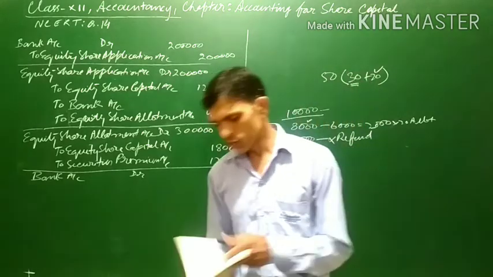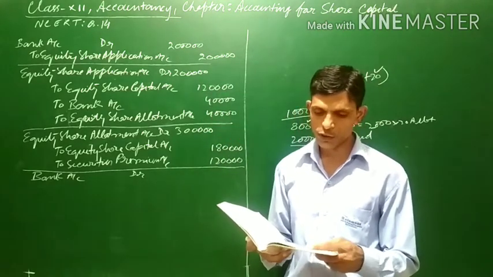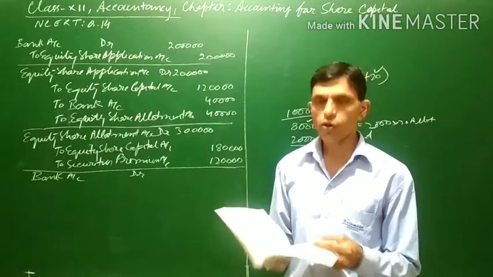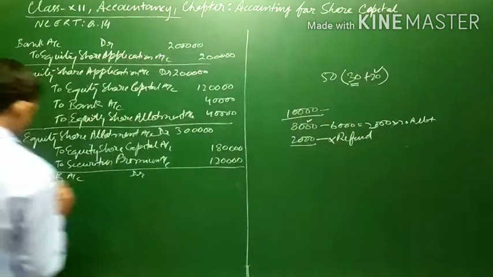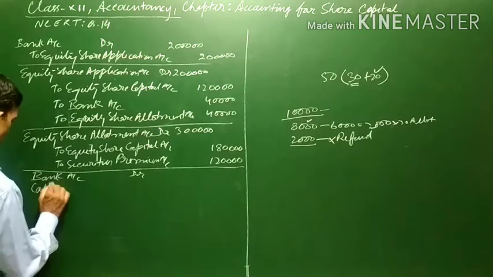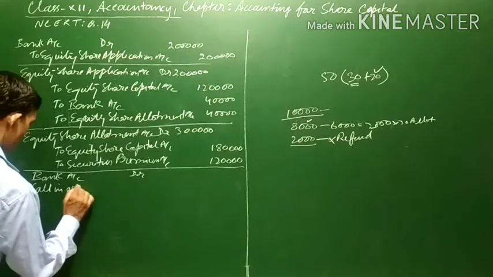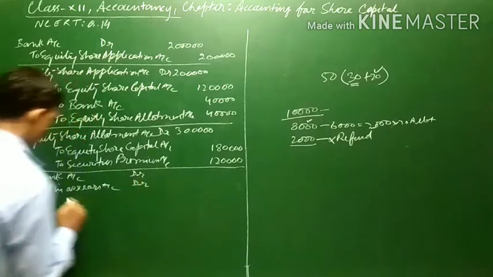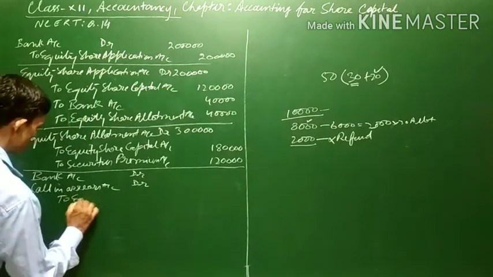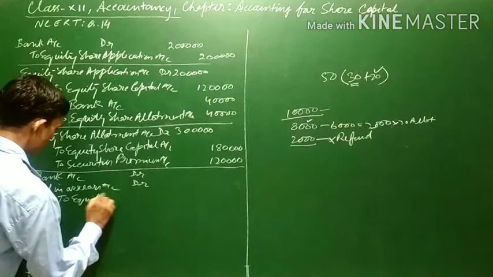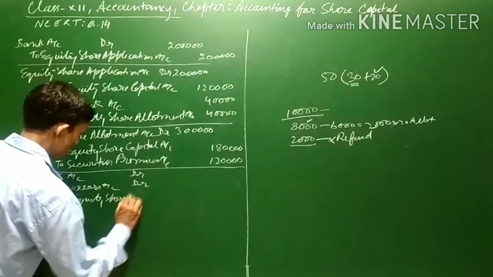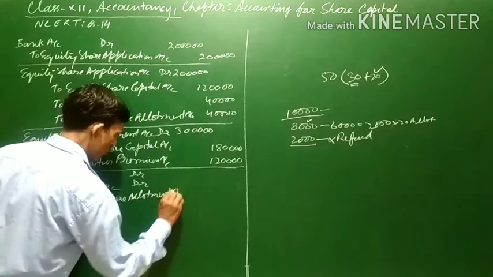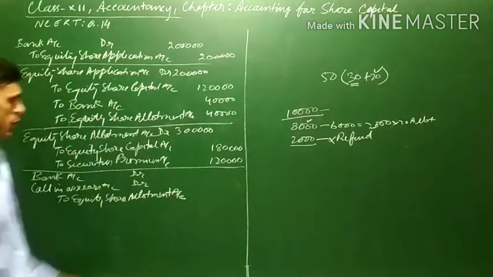Since it is mentioned here that Rohit, to whom 300 shares were allotted, failed to pay the allotment as well as the call money, the calls in arrear account will be opened. Calls in arrear account debit, to equity share allotment account.